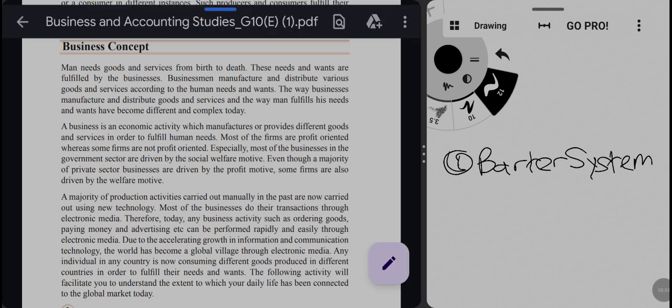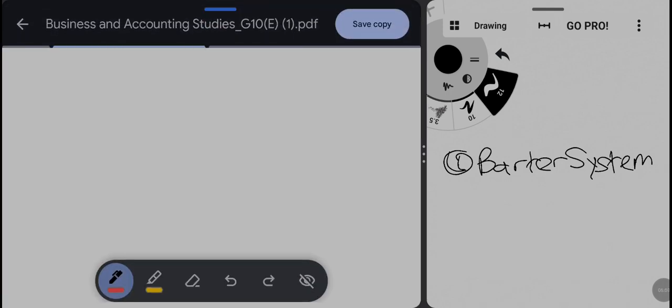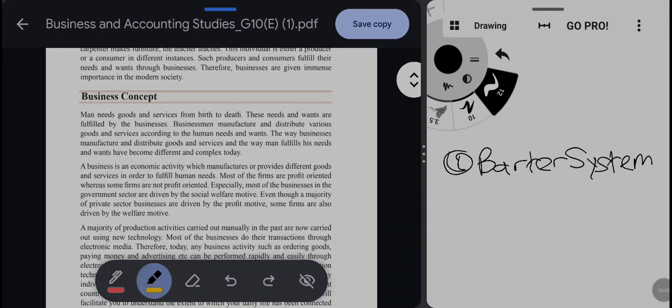You can highlight this part in your textbook. This is called business.